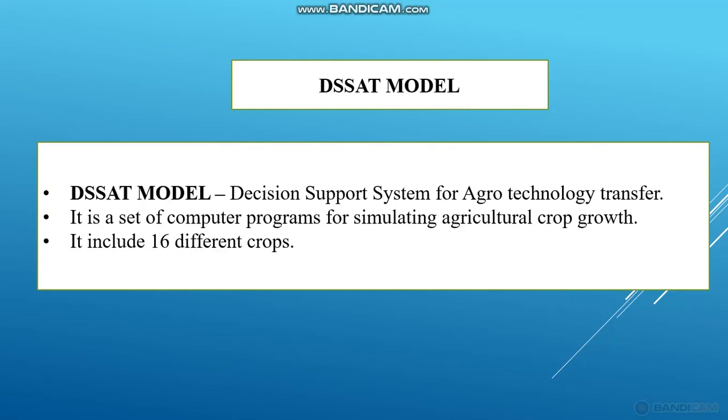Next is DSSAT. The meaning is Decision Support System for Agrotechnology Transfer. It is a set of computer programs for simulating agricultural crop growth. That is, it supports decisions. In this model there are 16 different crops, so we can grow the 16 crops in the computer.